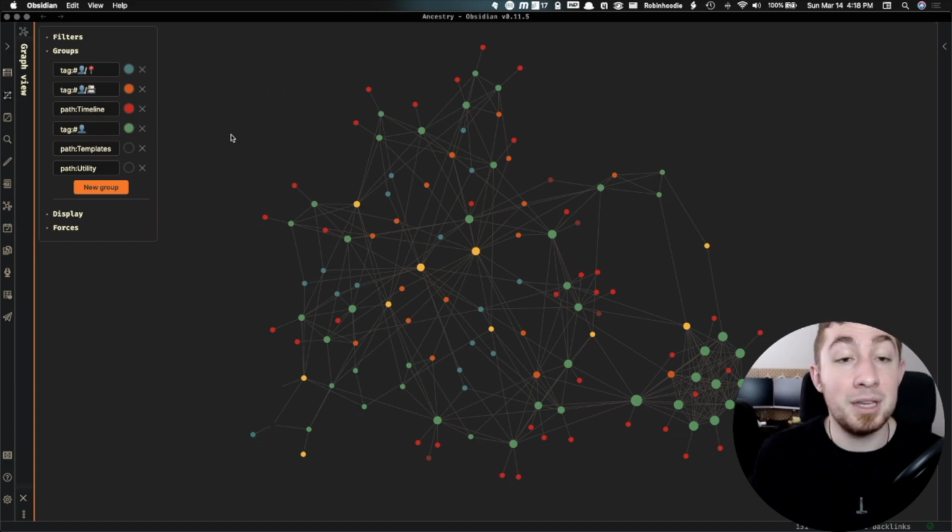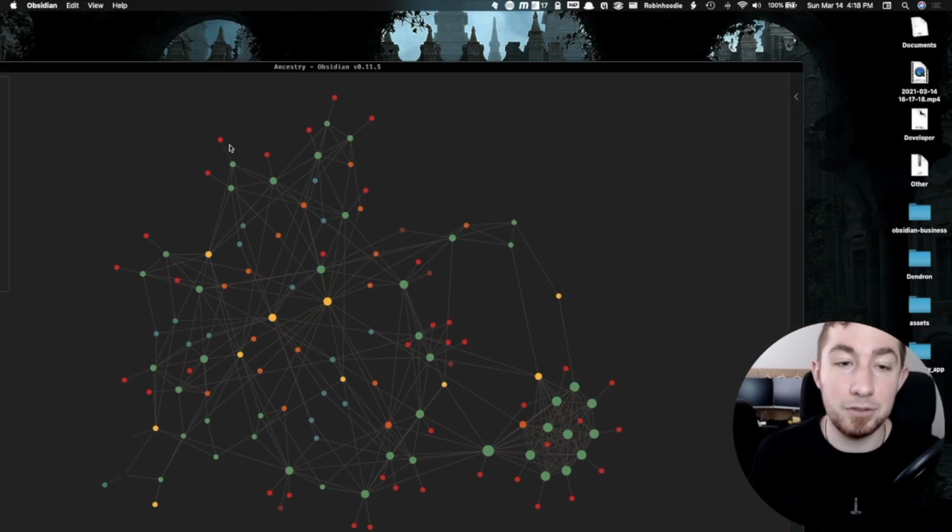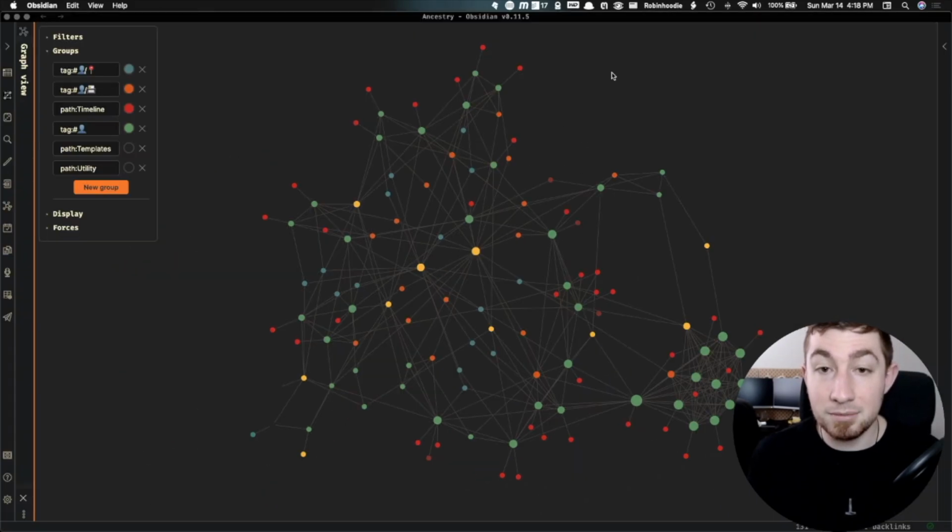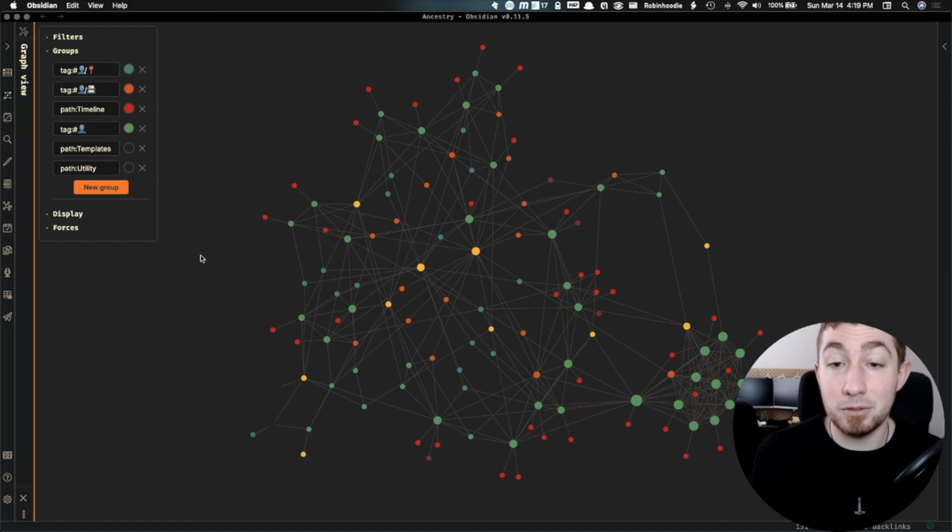And then green is just any person, because I'm tagging the highest parent tag. It's basically any person is a green node. And you can see there's already a lot of connections going on here, and I've barely just begun with this. So I'm really excited to see where this project goes.